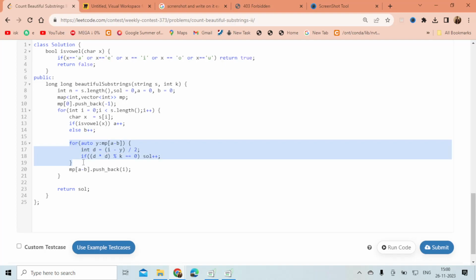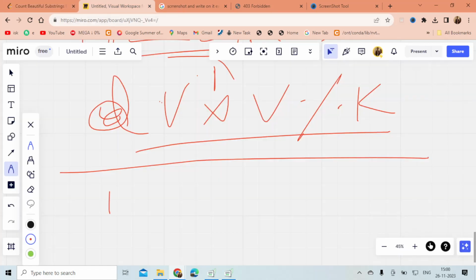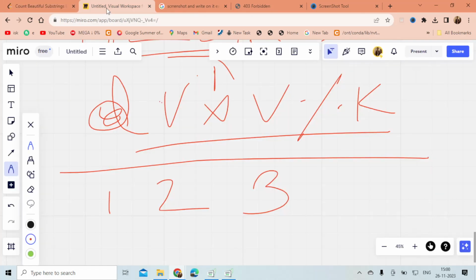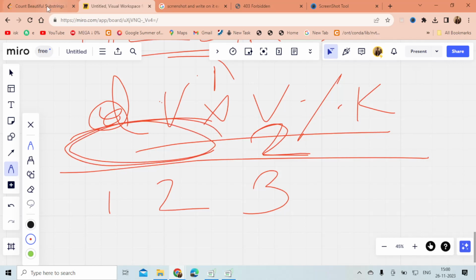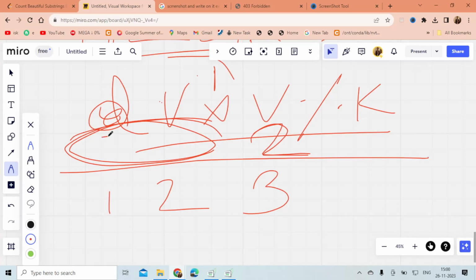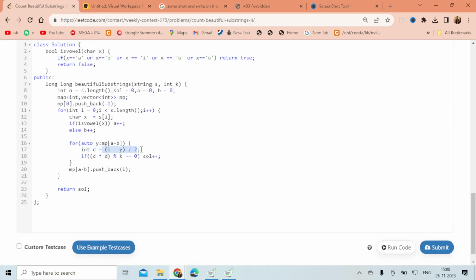Let's imagine I am currently at i equals 3 and my difference is 2. My map will try to find if I have had a difference of 2 before. If I have, I get the index 1, and I just do 3 minus 1, divided by 2. So what does it mean?